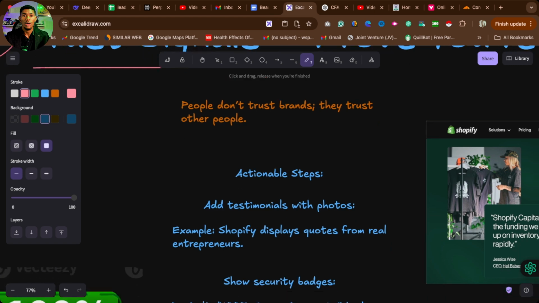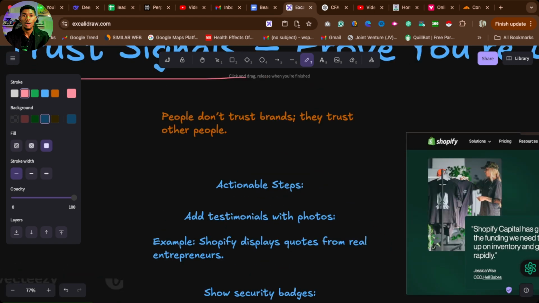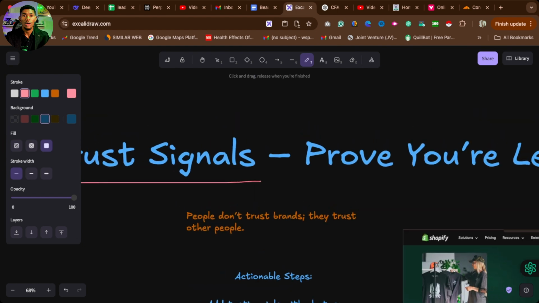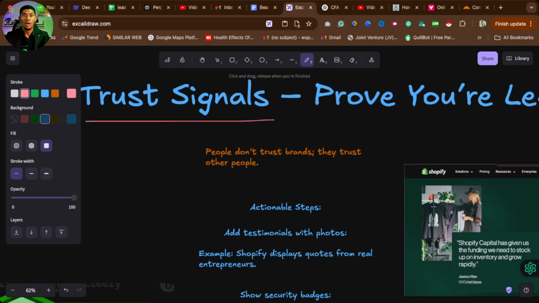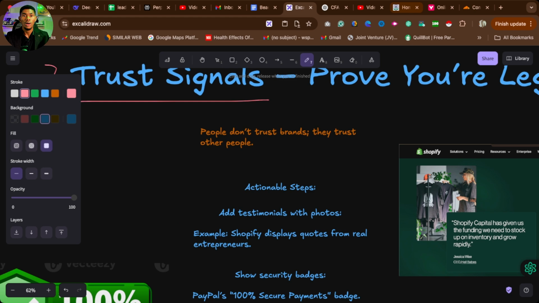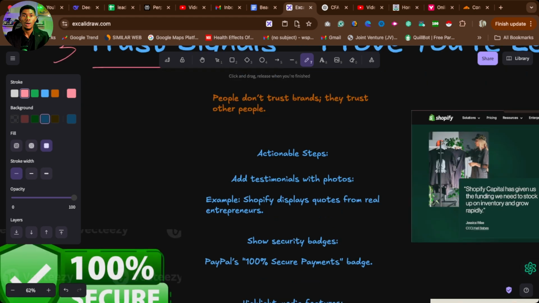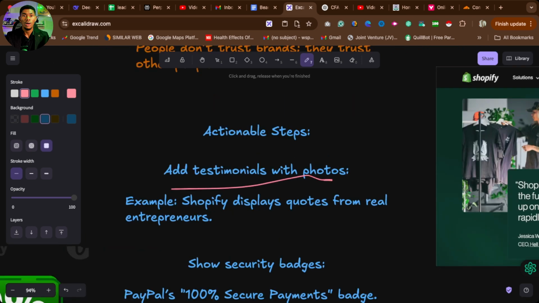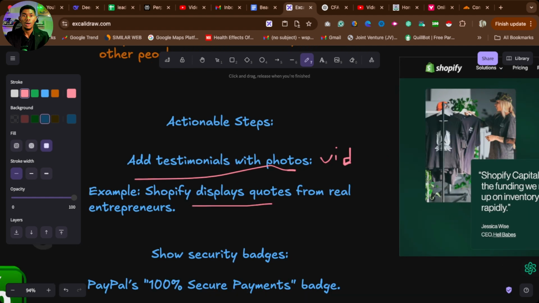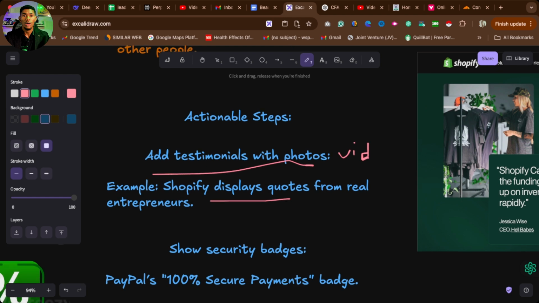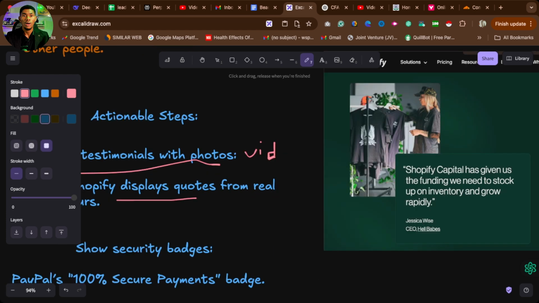So, how do you get these people to actually trust you? One of the simplest ways, without being a big brand, without being a Coca-Cola, is by following some of the simple steps that are outlined for you right now. First thing here is add a testimonial photo to your landing page. Not only a testimonial photo, you can also add video. This is so important. Example of what Shopify did is that they don't just put testimonials about, oh, this is what our clients say. They actually allow their clients to literally quote about their product and how good it is, and they take that quote and put it on their website. Let me show you an example of what I'm talking about.